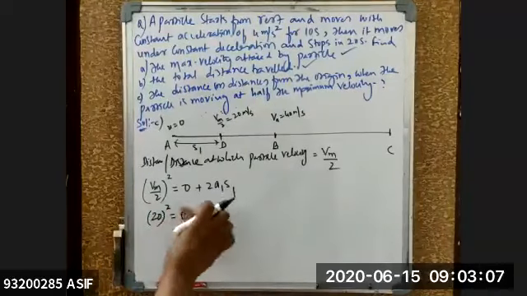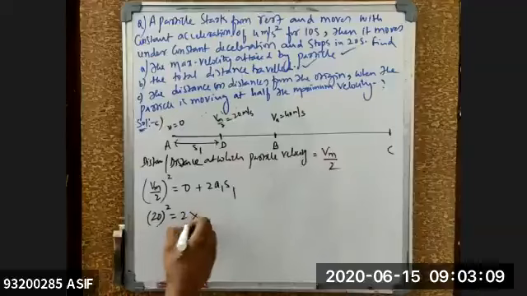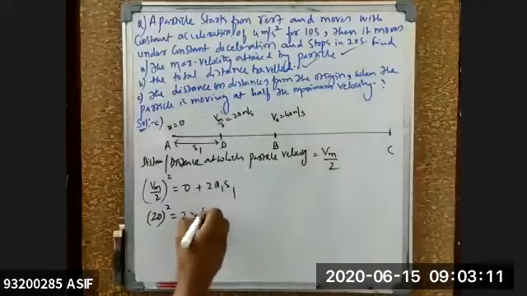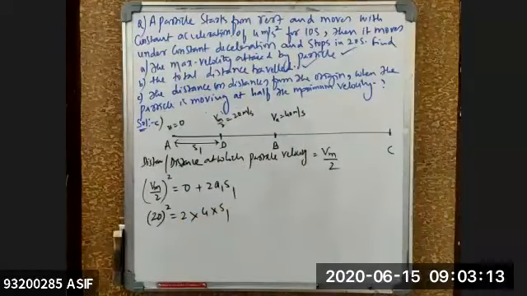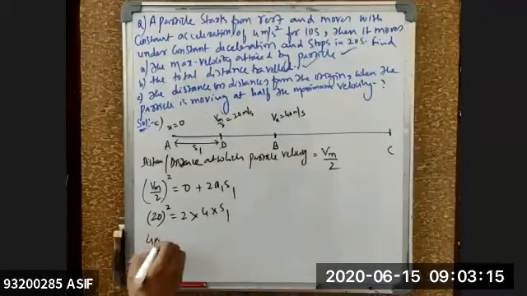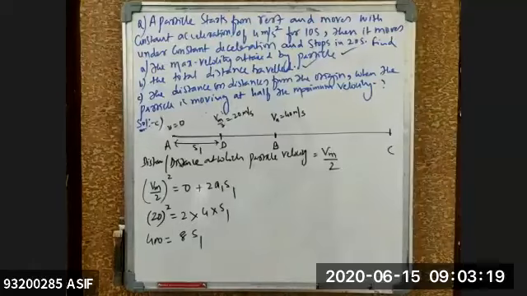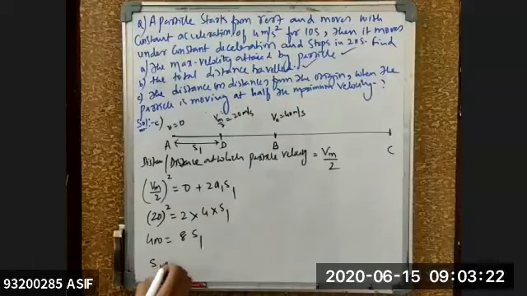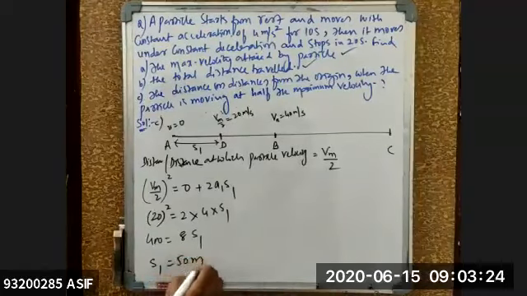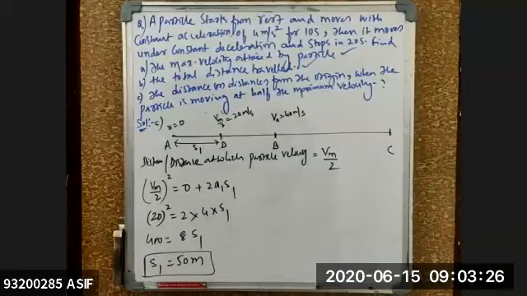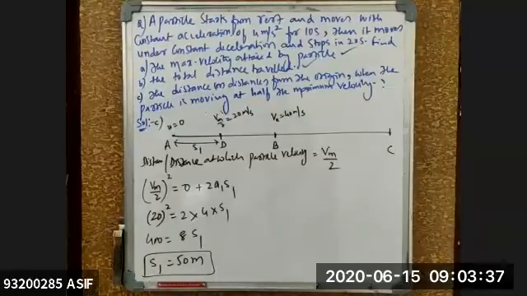That equals 0 plus 2 into the acceleration of the body, which is 4, into the distance S1. So 400 equals 8 into S1, and the S1 value comes out as 50 meters. S1 equals 50 meters.